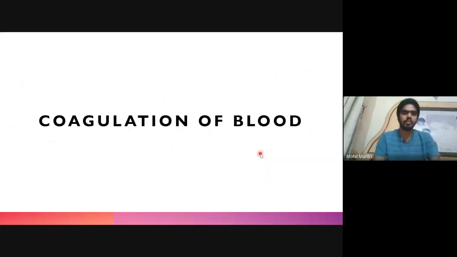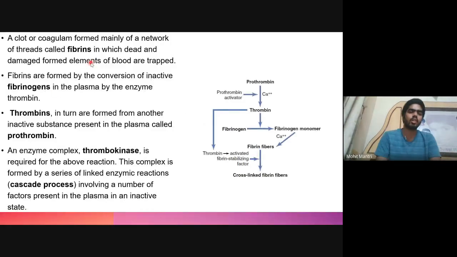Then comes coagulation of blood. Coagulation of blood is because of thread-like structures of fibrin protein, which trap the blood cells and prevent them from leaking in case of injury. These fibrins are formed by conversion of fibrinogen into fibrin. Fibrinogen is the inactive form, and in the presence of other proteins such as thrombin and ions such as calcium, it is converted to fibrin fibers, which further cross-link and trap the blood cells and therefore cause clotting.